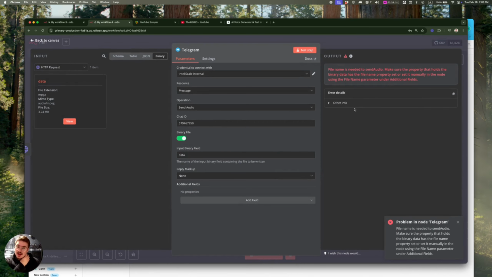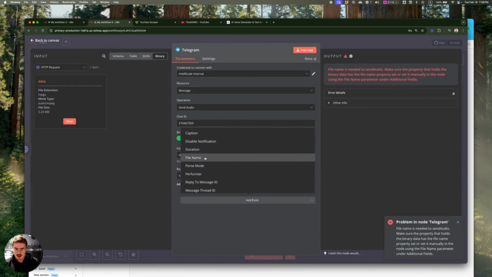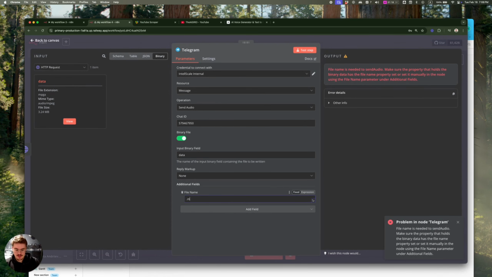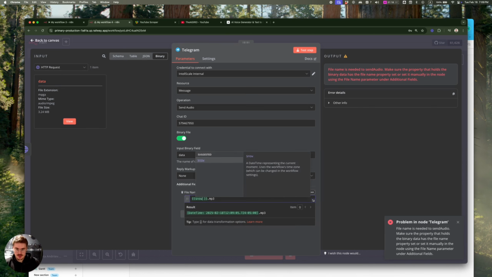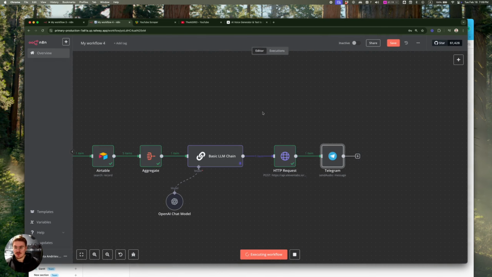Okay, not a file name. Oh, okay, yeah. What I forgot to add is a field called file name. Let's just call it, what is it, MP3? Audio, I don't know, audio MP3. Maybe we can provide the date so it's more structured. It's going to be $now, that format. And then we can also say, like, I don't know, audio or AI news. Click test step, and now it should actually work.